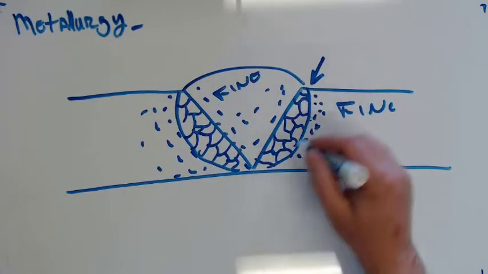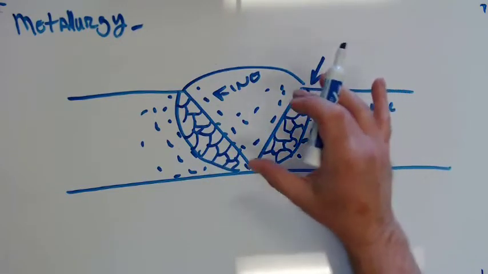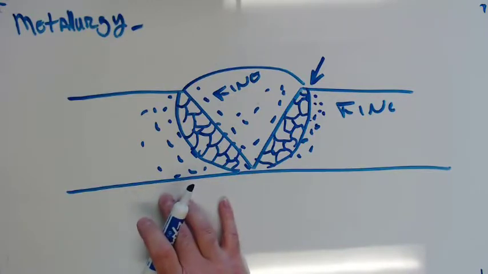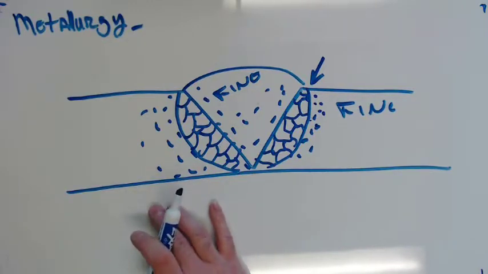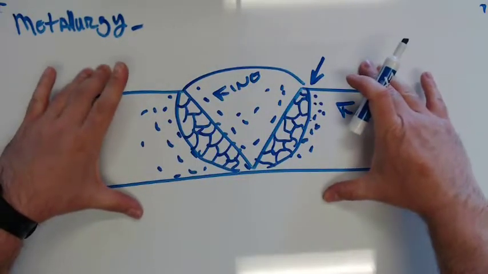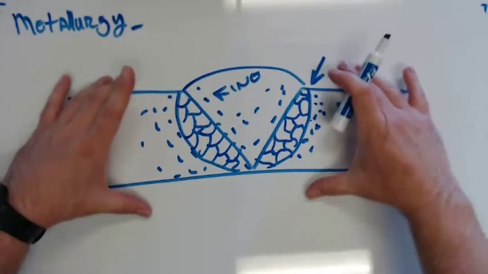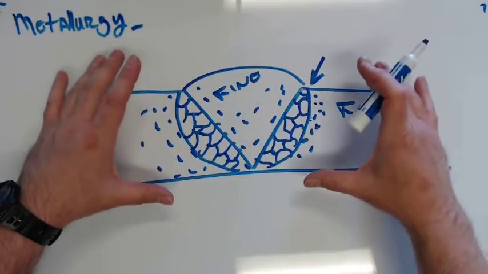The other way we can do this is post-weld heat treatment, and what that does is hit the reset button on grain size. We take the whole thing up to an elevated temperature, and we cool it really slowly, and it does the same thing as preheating the first time. It allows those grains to refine and get nice and small again, so we have a much more ductile weld, less likely to fracture.